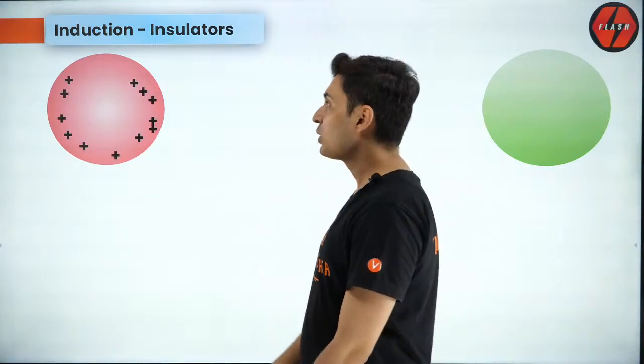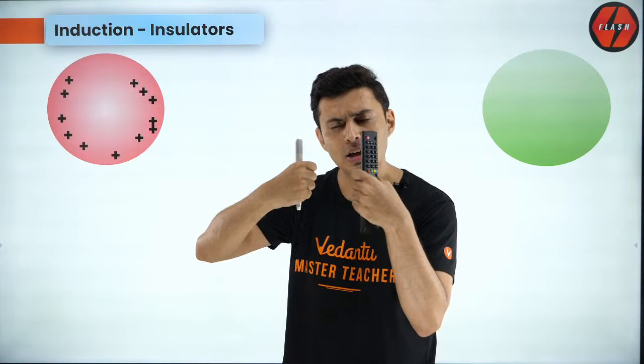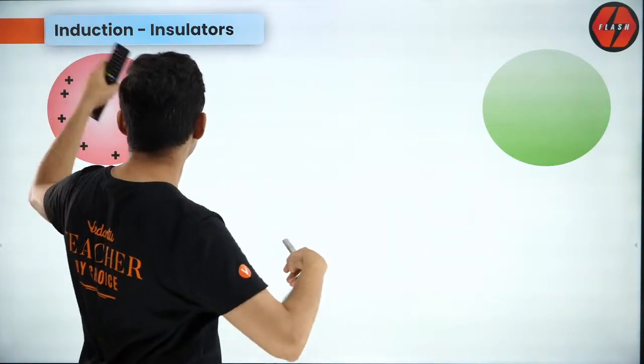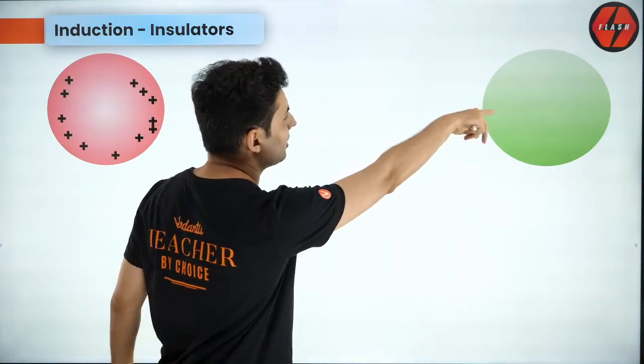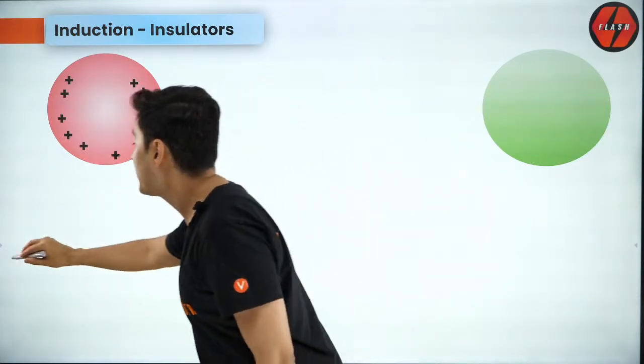Current won't flow, no induction. Induction means not touching. Induction means they are close to each other. So when this is a rubber body, and this is some another rubber charged body, when you bring these bodies together, do you think charges will flow? I don't think charges will flow, but there is one very special thing that will happen, and let me tell you that.